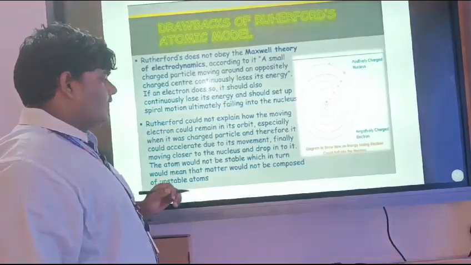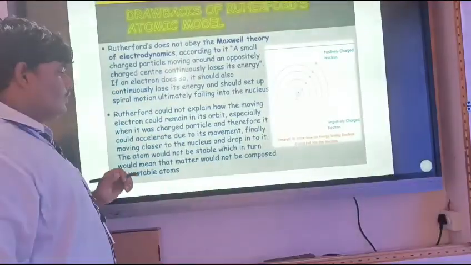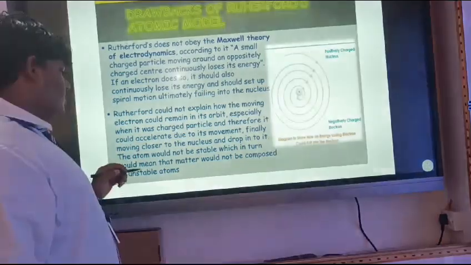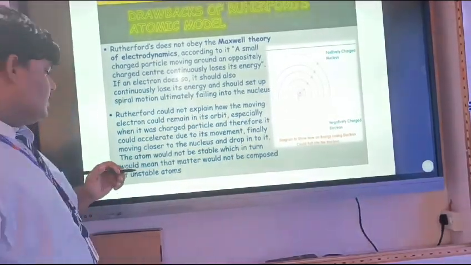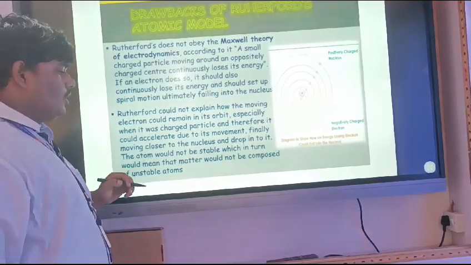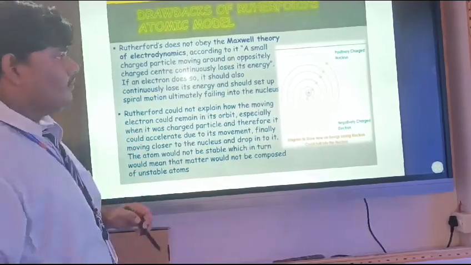a charged particle, and therefore it could accelerate due to its movement, finally moving closer to the nucleus and dropping into it. The atom would not be stable, which in turn would mean that matter would not be composed of stable atoms.